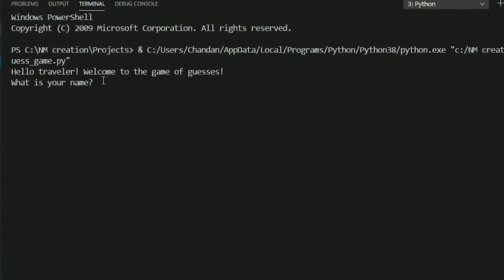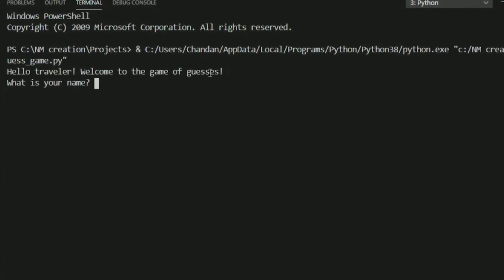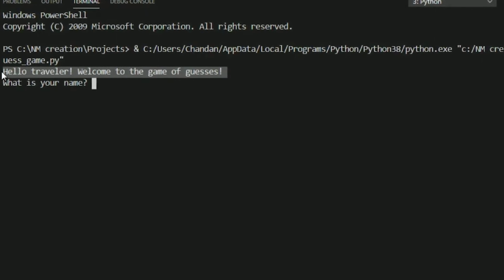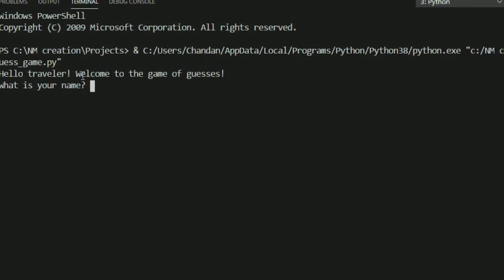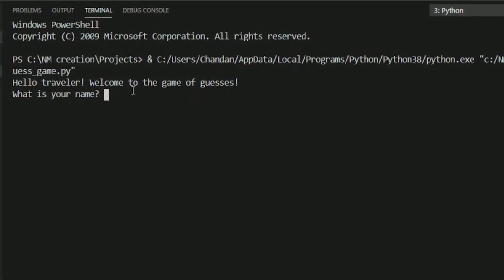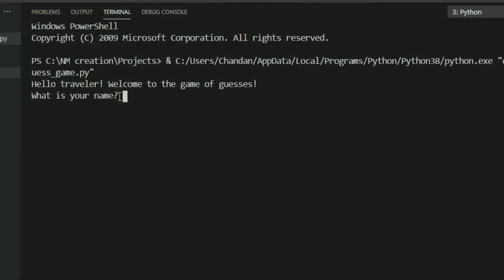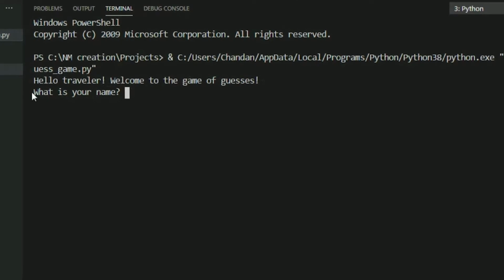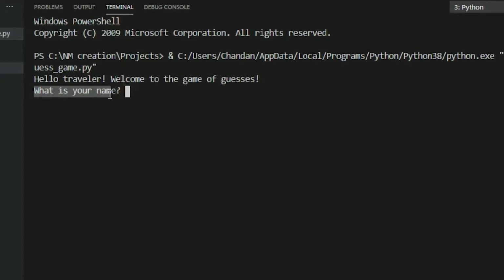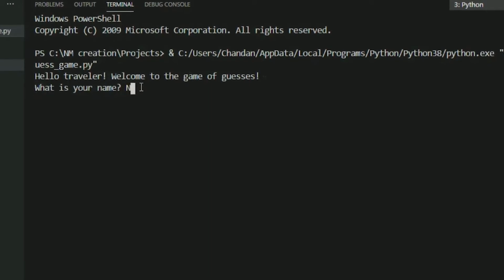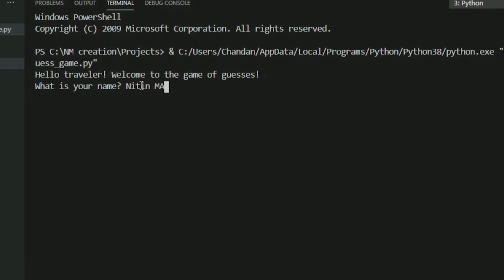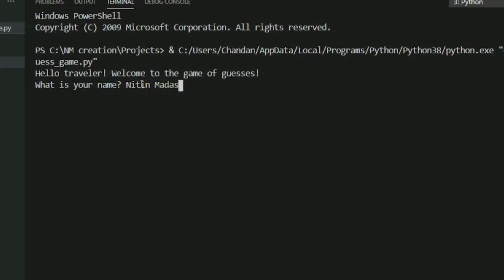So yeah, as I implemented, the first line is a greeting, which says, "Hello traveler, welcome to the game of guesses." Yes, that's cool. A greeting is a very good thing. And on the second line, it is asking me a question that says, "What is your name?" Yes, it's asking me my name. I will enter my name. It's okay, full name or half name.